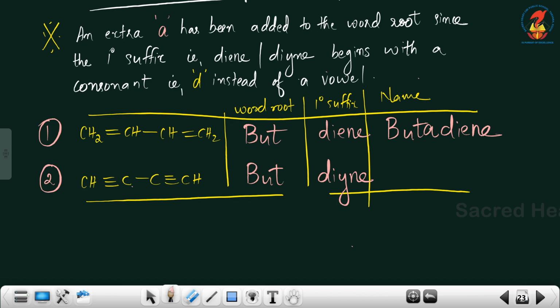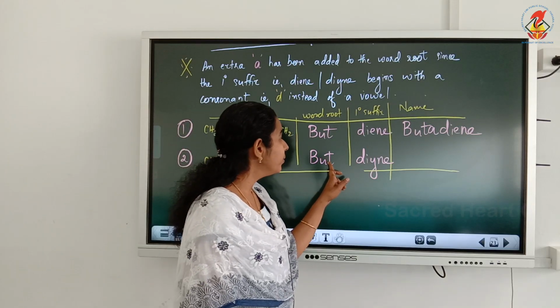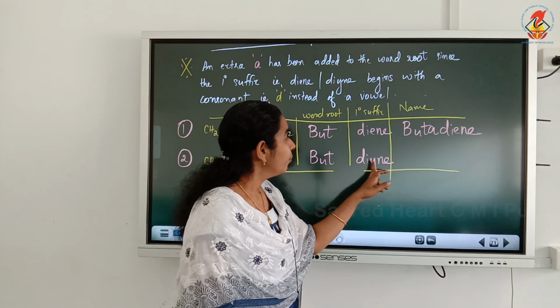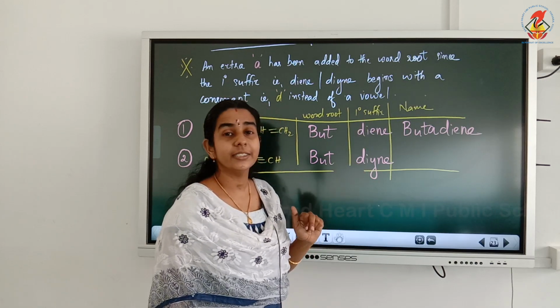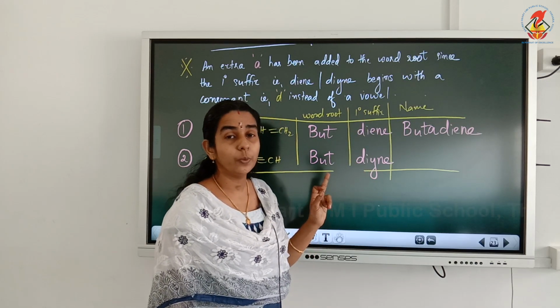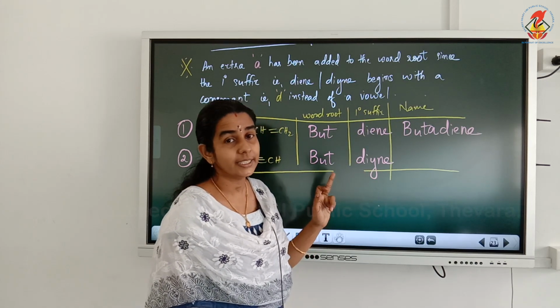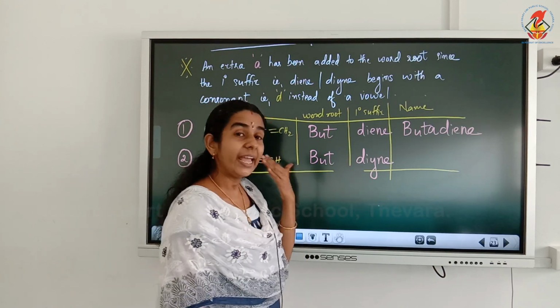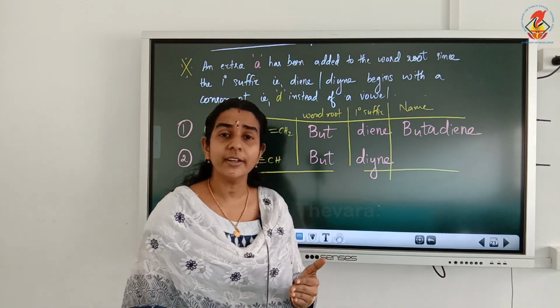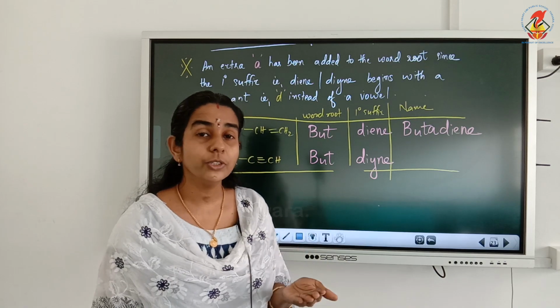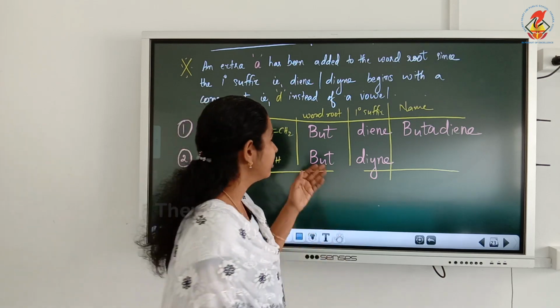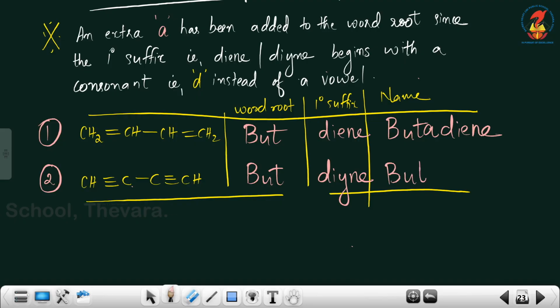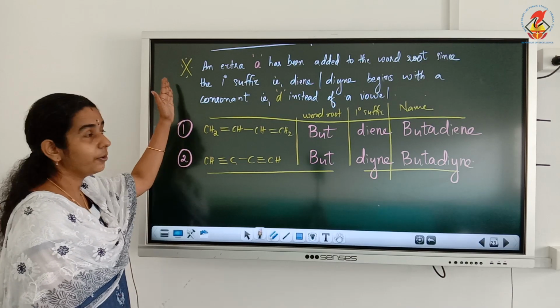So how should we write the name? When the primary suffix starts with a consonant like D, or any consonant and not a vowel, we have to add one extra A. So the name of the compound will be butadiyne.